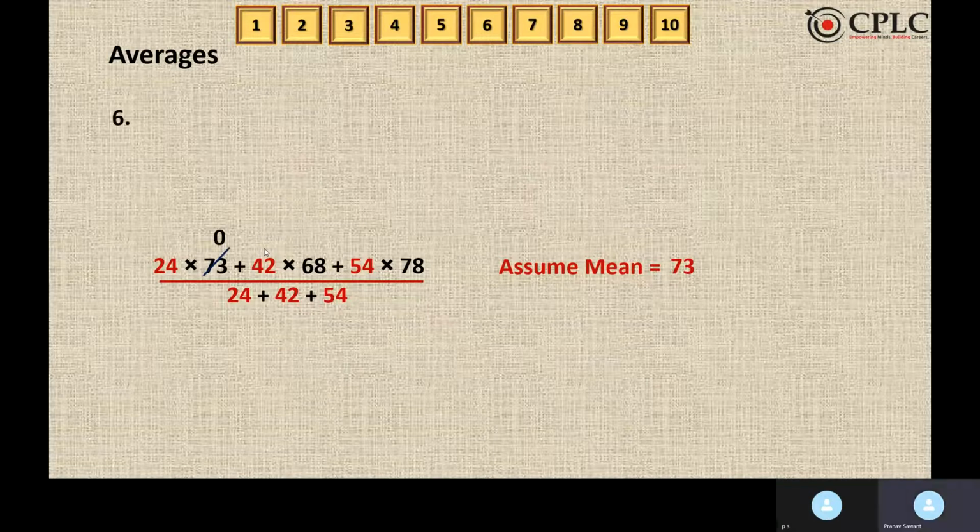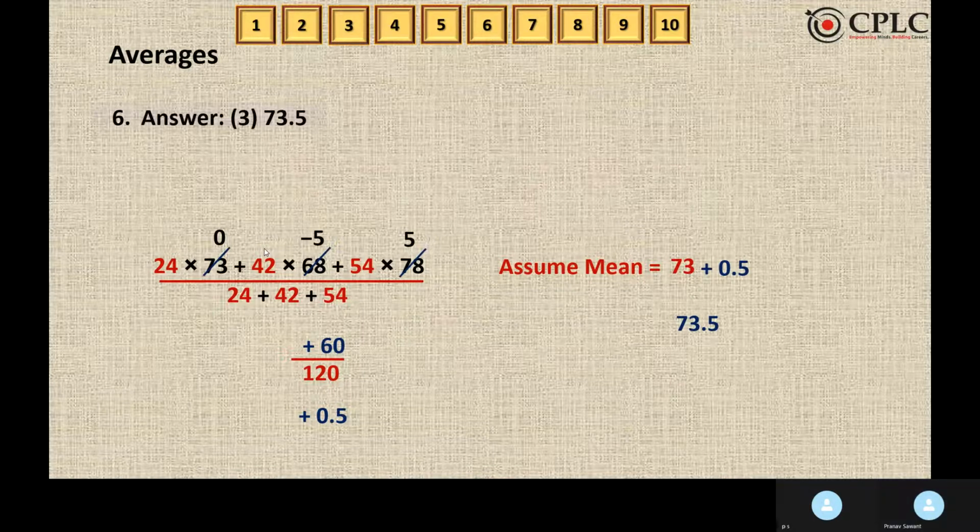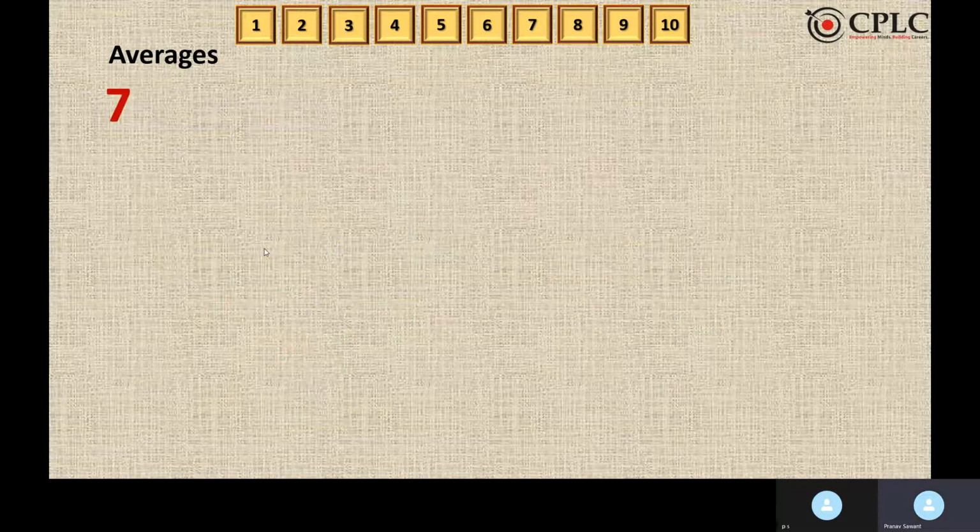So let us assume the mean as 73. So 73 is compared with 73, 78 and 68. If you compare 73 with 73, obviously you are going to take the difference. It will be 0. Then for 68 it's minus 5 and for 78 it's going to be 5. Solving this will give us plus 60 upon 120, that is plus 0.5. So we'll add this to 73. So 73 plus 0.5 is 73.5. Moving to the next question.